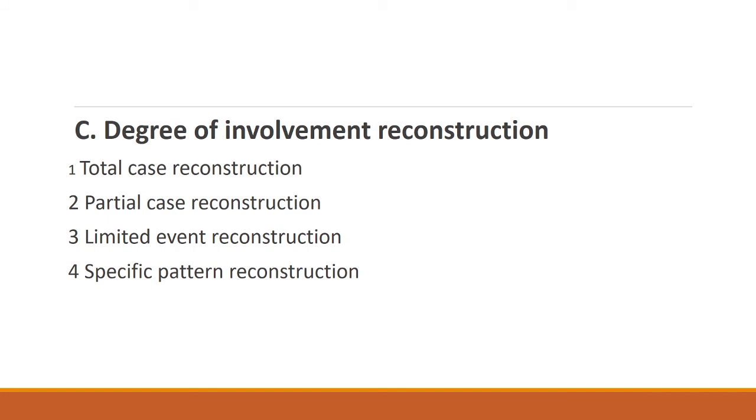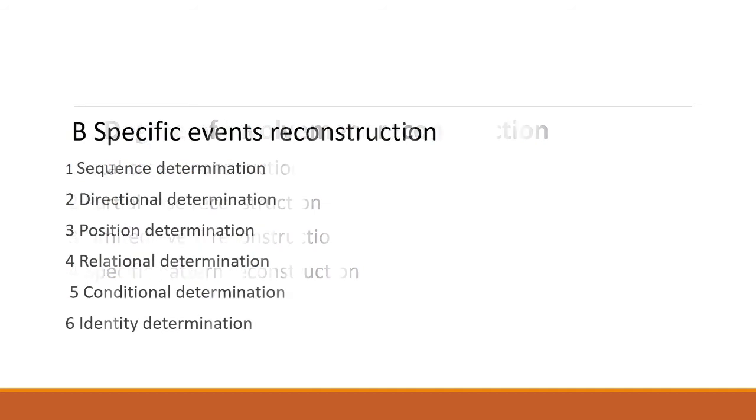This is classified as whether they are doing total case reconstruction, partial case reconstruction, or limited event and specific pattern reconstruction. Then basic event reconstruction includes sequence determination, directional determination, position determination, relational determination, conditional determination, and identity determination.